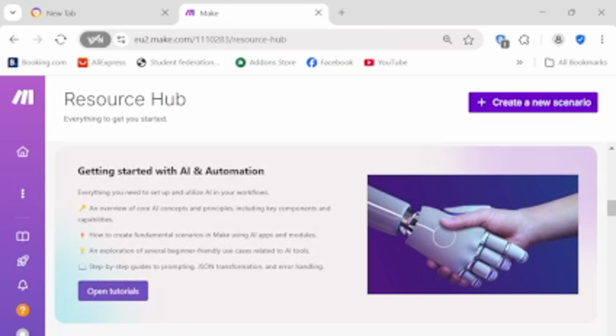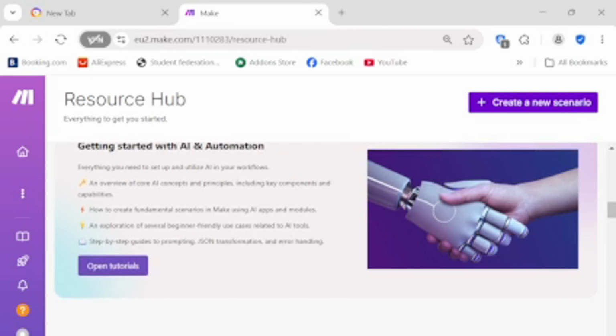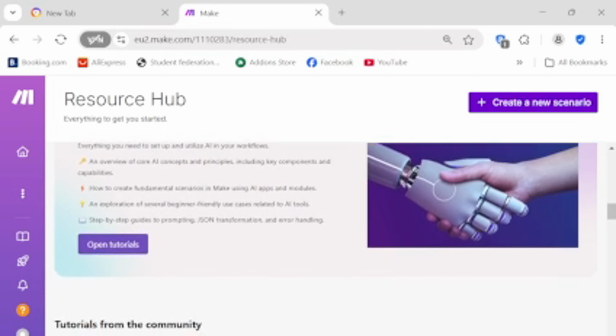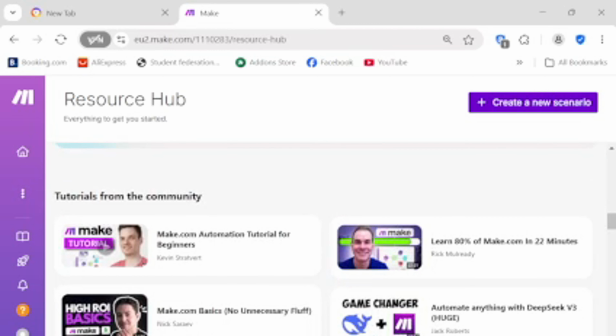Trusted by thousands of businesses worldwide. See what our customers are saying. Thousands of businesses worldwide, from innovative startups to leading enterprises, trust Make to power their critical automations. They're achieving remarkable results, and you can too.